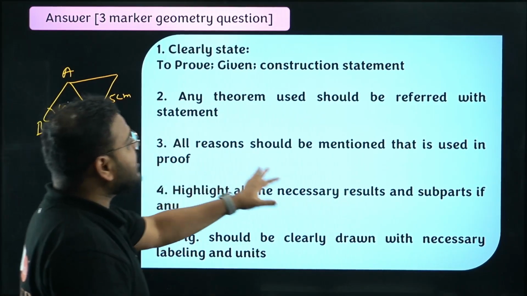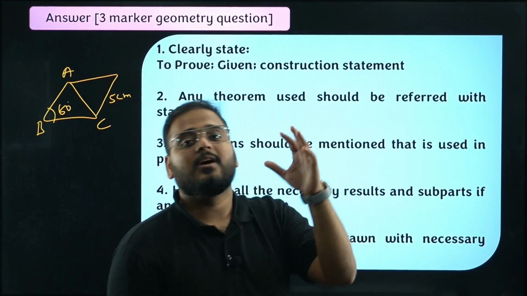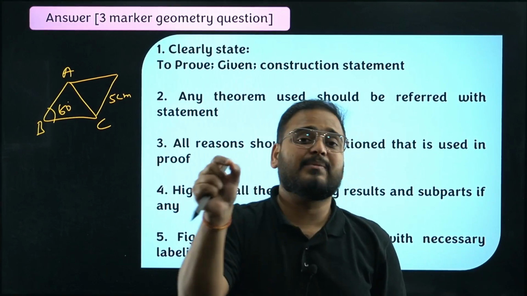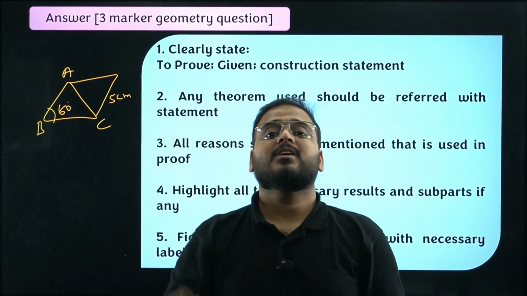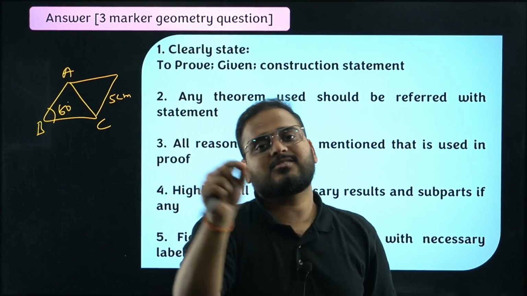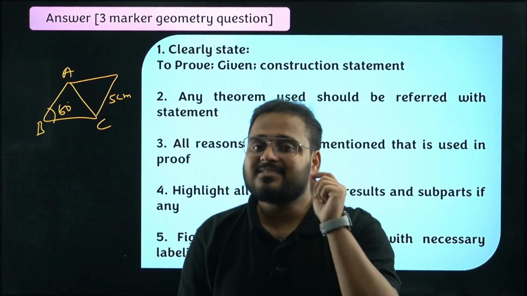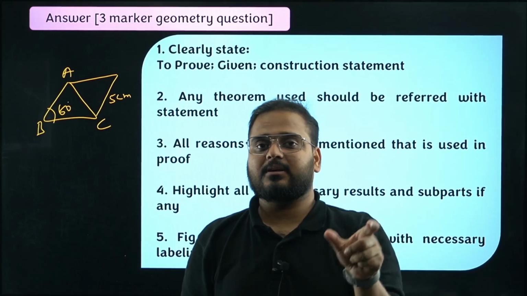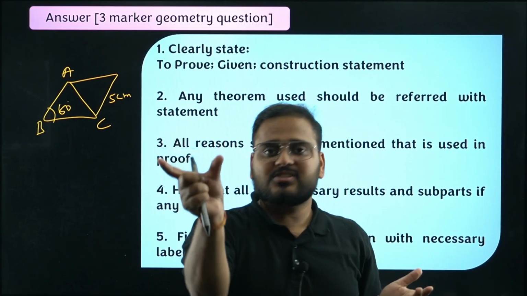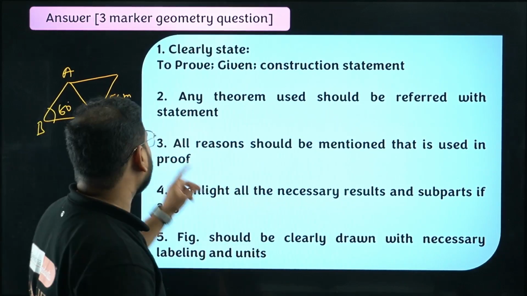All reasons that are used in the proof should be mentioned. Means when you're doing a proof, let's say using angles opposite to equal sides are equal, write it like this. Either you mention triangle ABC is isosceles, or you mention AB equals AC. Hence angles opposite to equal sides are equal. Yes, I know it is too much, but write the reason behind any step you're taking. Opposite angles of a parallelogram, whatever is the reason, just mention that next to the statement. So reasons should be mentioned that are used in the proof.